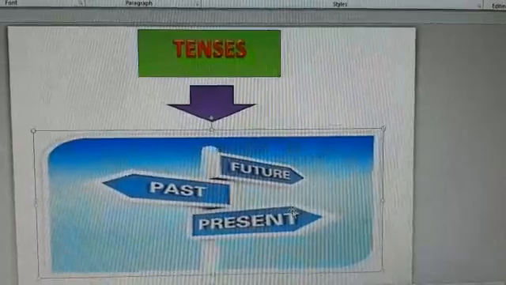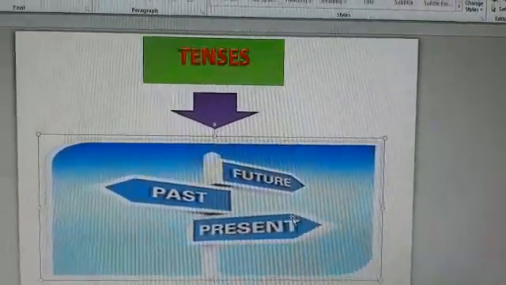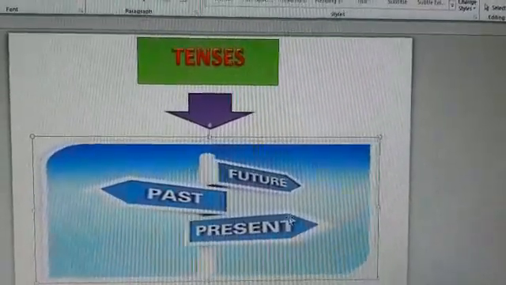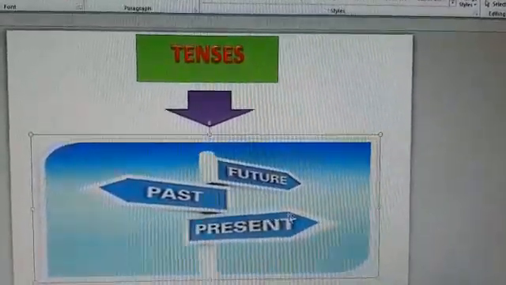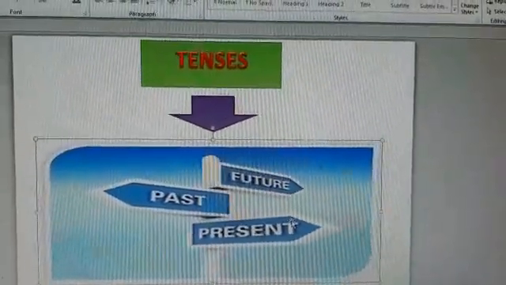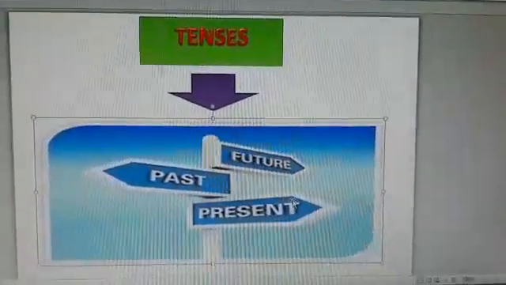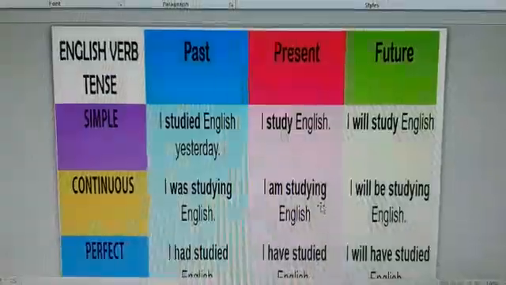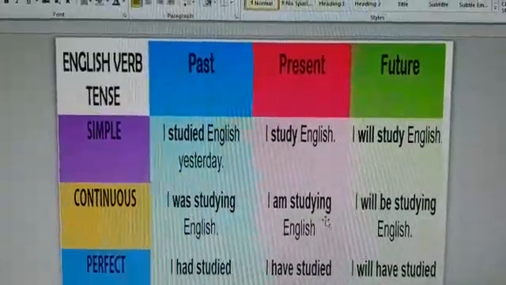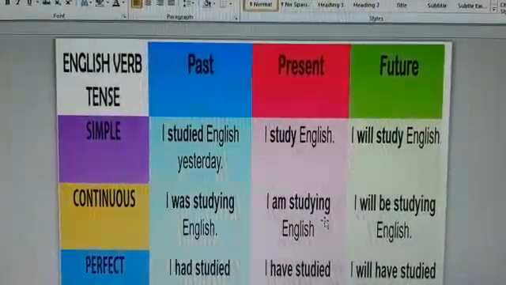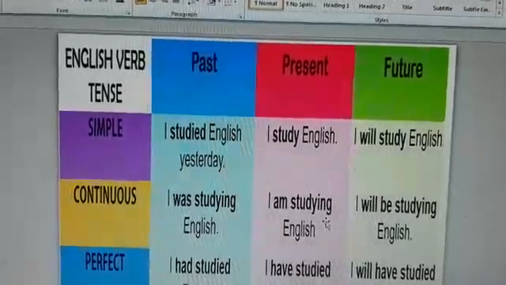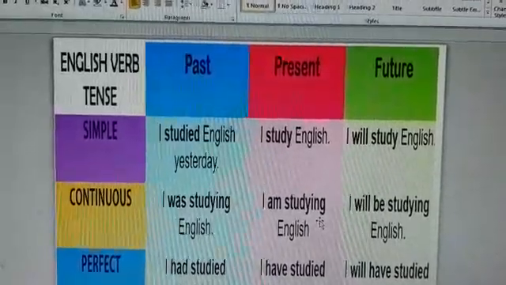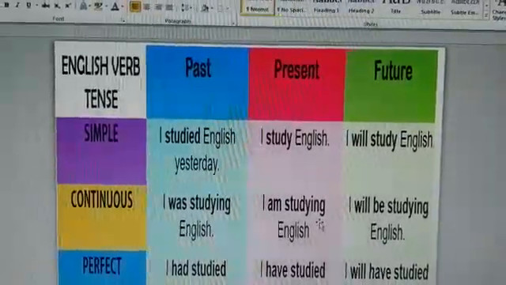In the last lecture, if you remember, we had learned the topic tenses. Today, we are going to cover one of the important exercise. Before we move on further, let us have a quick recap of each and every tense, starting with simple past.